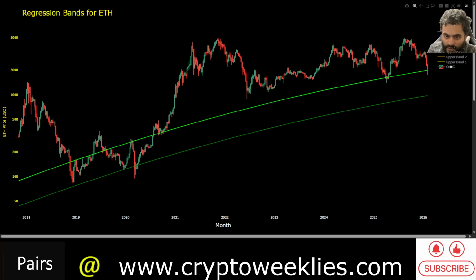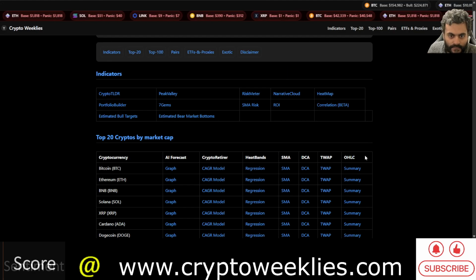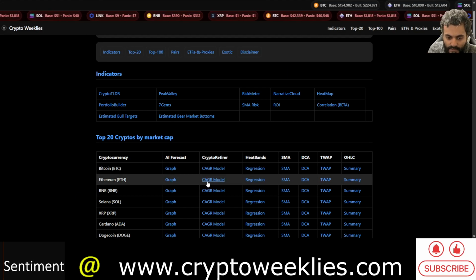What I would imagine this time around, in the depths of the bear market of 2026, sometime in future to be decided, price action likely visiting the bottom green line. Right now that level is at around $1,000, but if you were to extrapolate it 3 to 6 months out into the future, it could be somewhere close to the midpoint of these 1,000 and 2,000, roughly speaking, at around $1,500 for ETH. So that's one possibility.